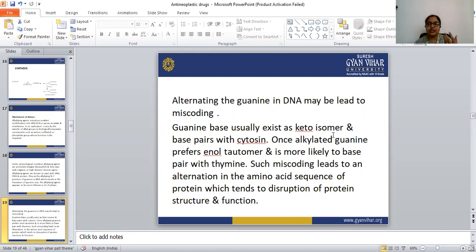Once this alkylating agent alkylates the guanine ring, the alkylated guanine is more likely to pair with thymine, rather than normally with cytosine. So that is the miscoding. That miscoding leads to alteration in the amino acid sequence of the protein, and that disrupts the protein structure and function.